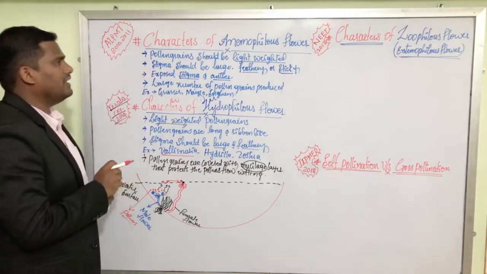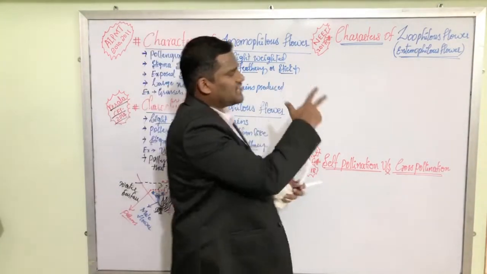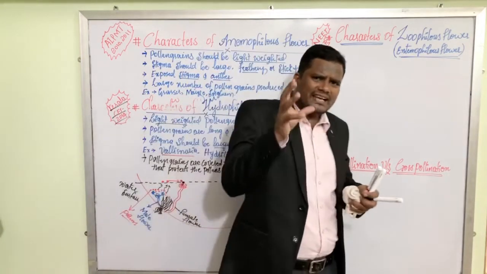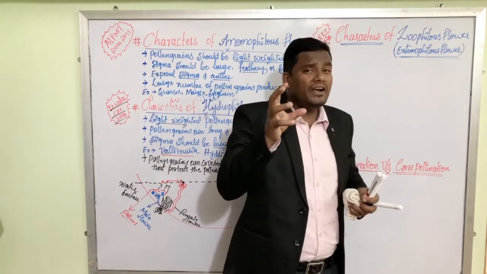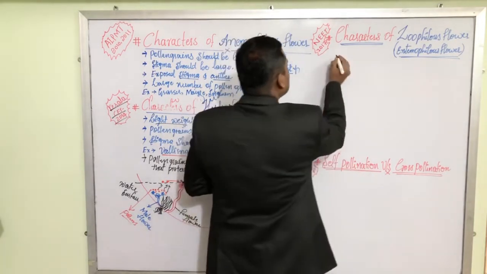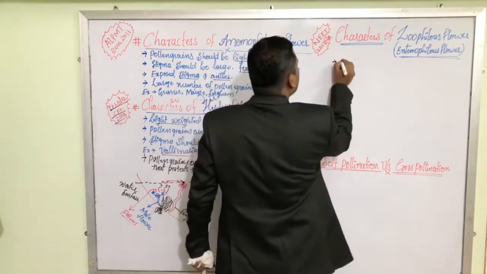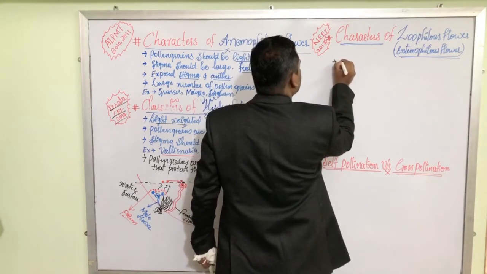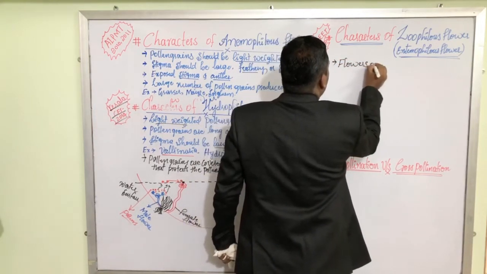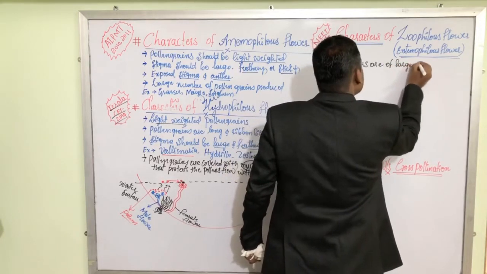This is about Vallisneria. Now moving to the next concept, the Zoophilous flower. As we have discussed earlier, Zoophilous means a flower that is dependent on animals for its pollination. The first characteristic feature of Zoophilous flowers is that the flowers are of large size.